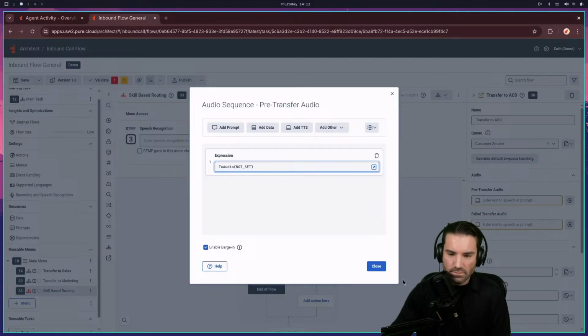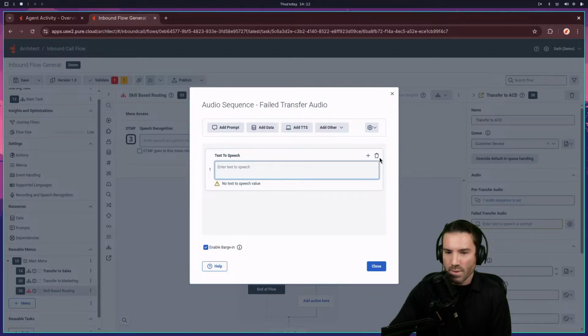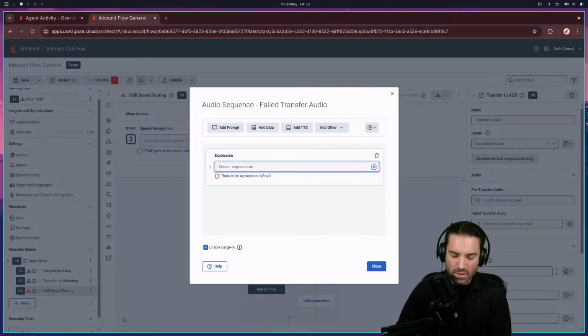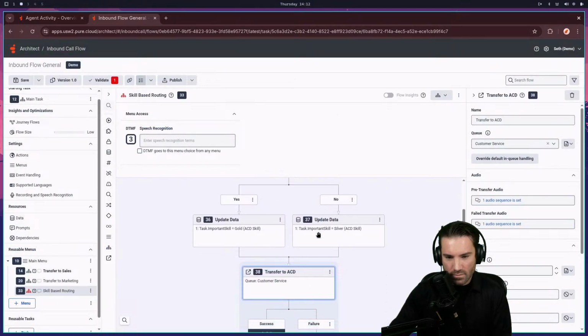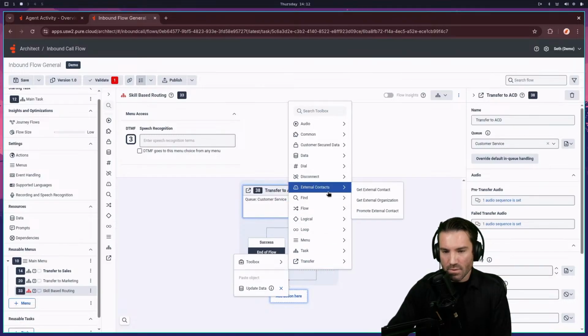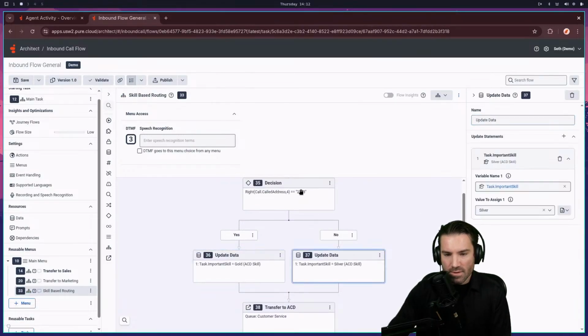Cool. And then this one I'm going to clear out as well. Add expression to audio, not set. And close. I think we're good there. And then I need to add that ending step. So we'll do the disconnect. Okay, and then customer service.